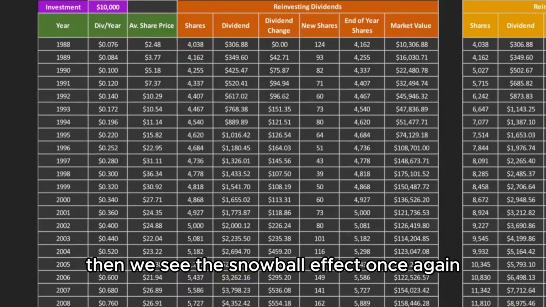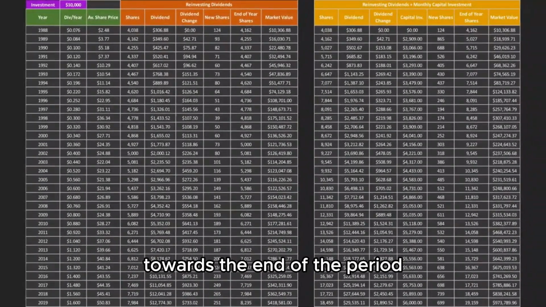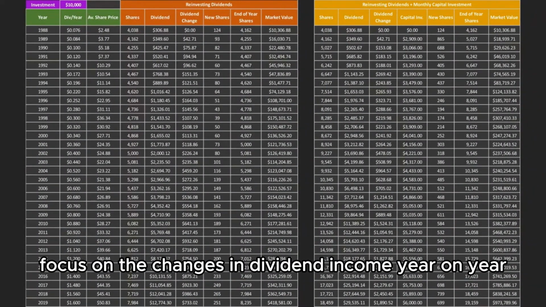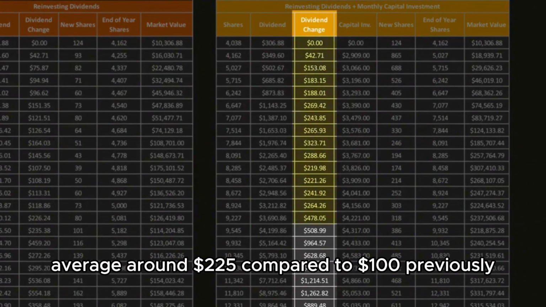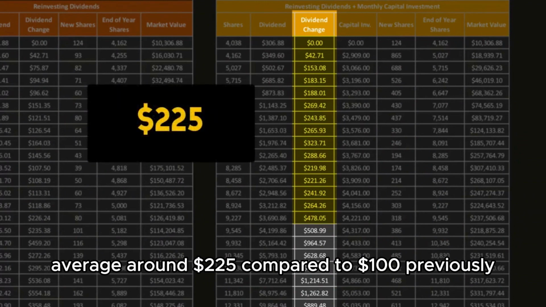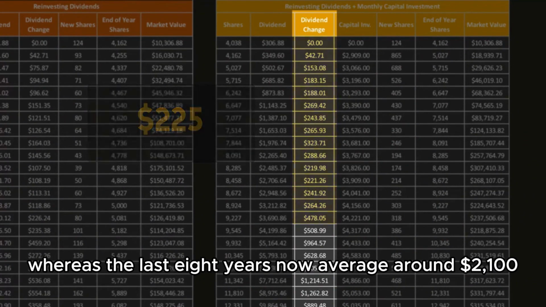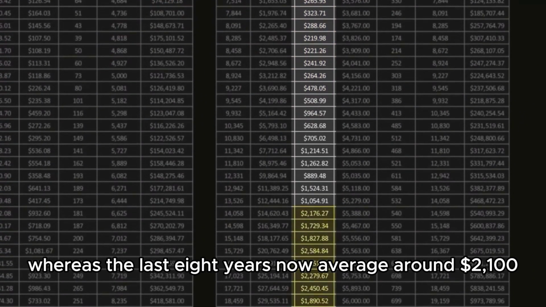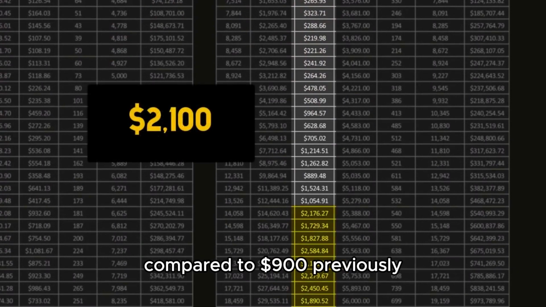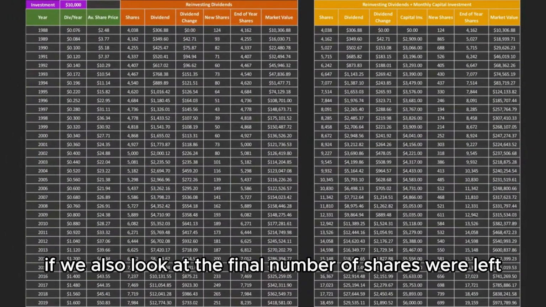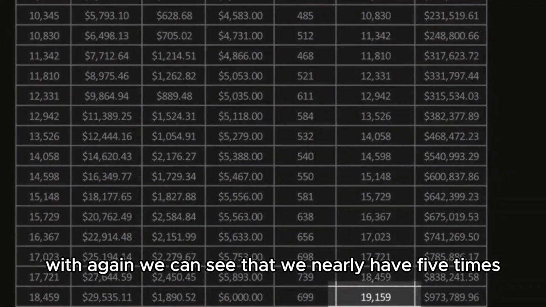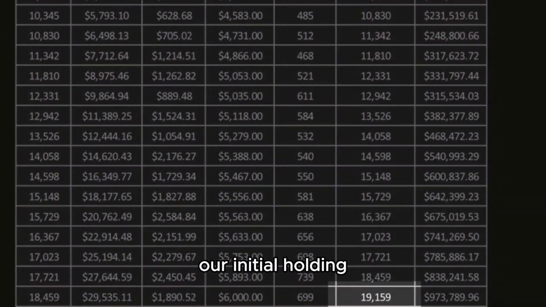Then we see the snowball effect once again towards the end of the period. Let's again focus on the changes in dividend income year on year. We can see the first 15 years or so average around $225, compared to $100 previously, whereas the last 8 years now average around $2,100 compared to $900 previously. If we also look at the final number of shares we're left with again, we can see that we nearly have 5 times our initial holding.